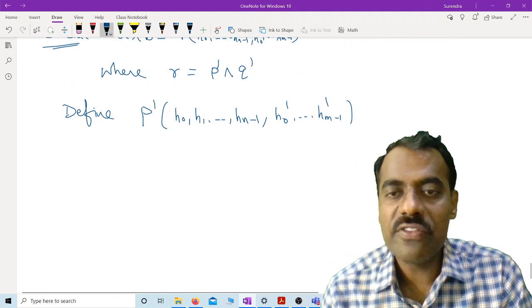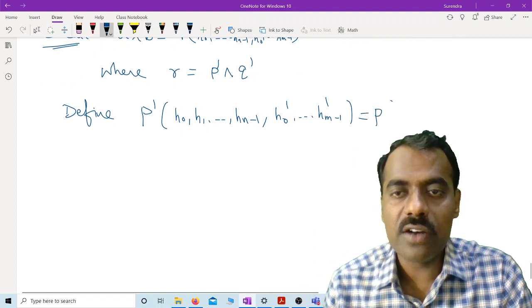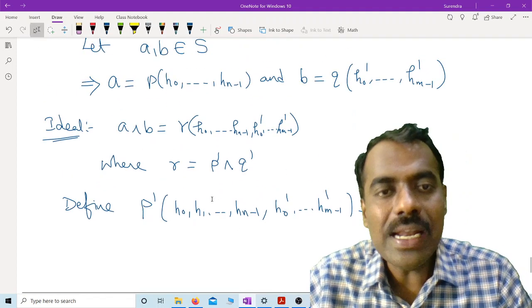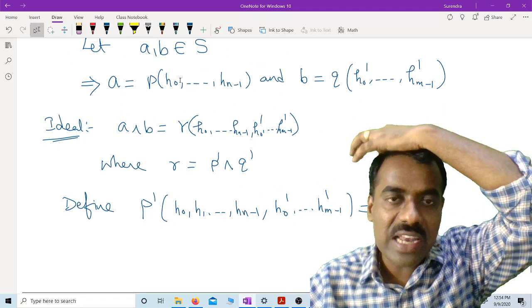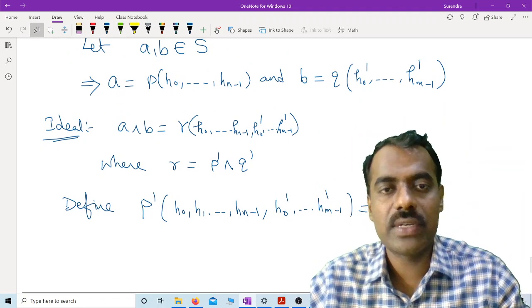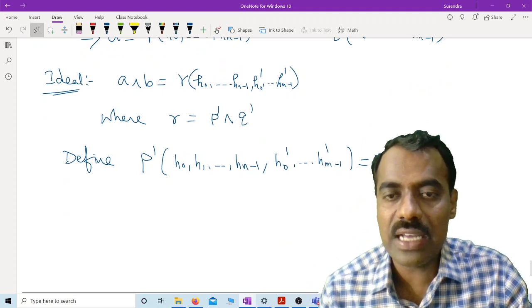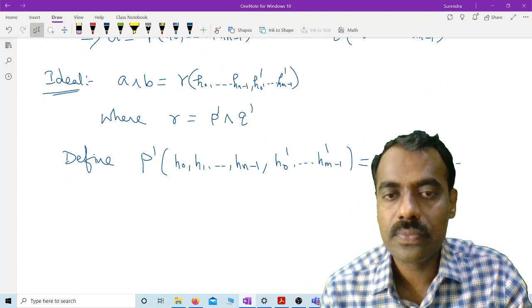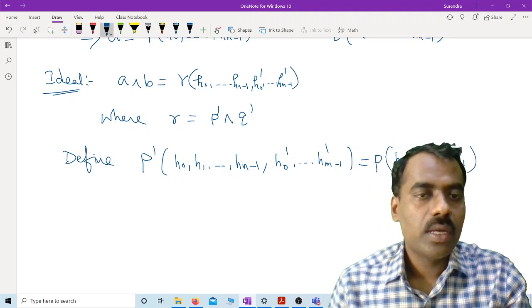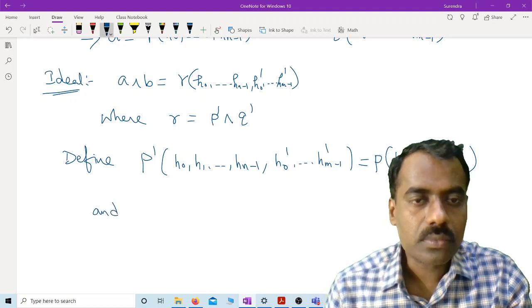Simply define this as P evaluated at these values H naught up to Hn minus 1, ignoring the remaining elements. What is our Q prime?